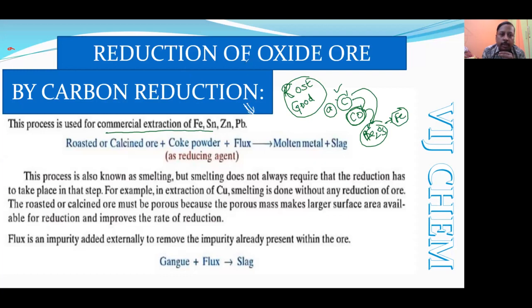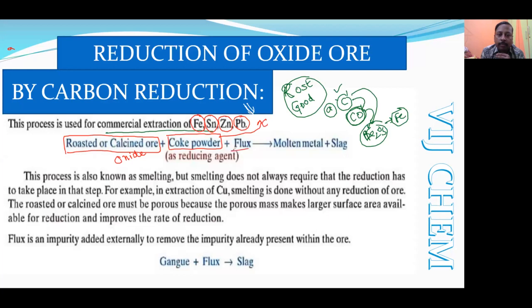Carbon is used as a reducing agent for the moderately reactive metals. Okay, not highly reactive metals, not less reactive metals. So moderately reactive metals like iron oxides, zinc oxide, tin oxide and lead oxides. First of all, whether they are oxide ores or not, we will confirm it by using roasting or calcination. After that, we are going to get the oxide ore. So the oxide ore is treated with the coke powder. Here coke powder means the allotropic form of carbon itself.